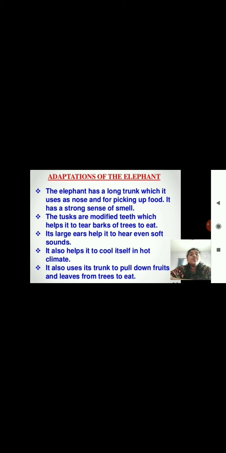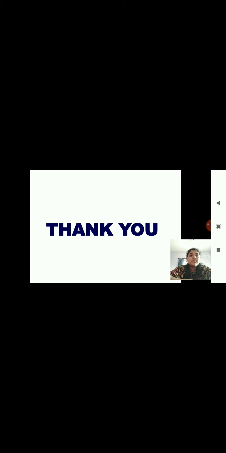The elephant also uses its trunk to pull down fruits and leaves from the trees. So its most important modification, the long trunk, is used for food purposes.